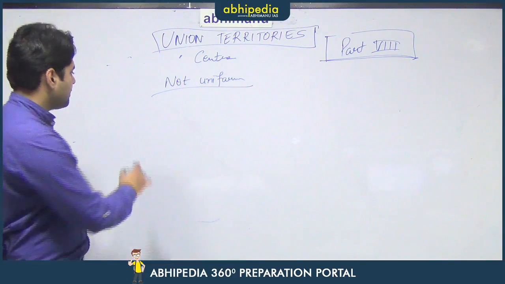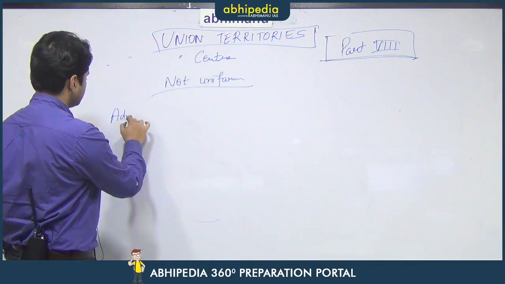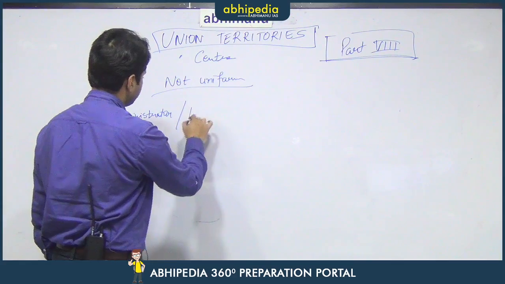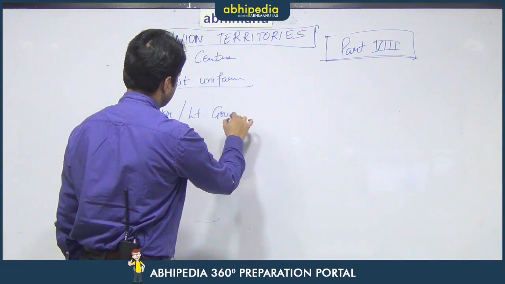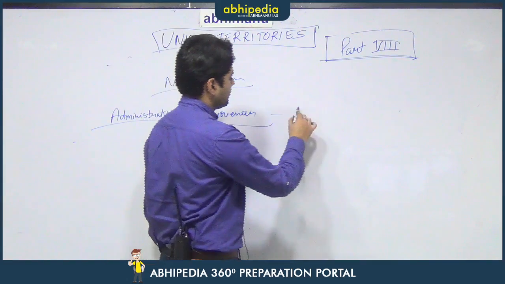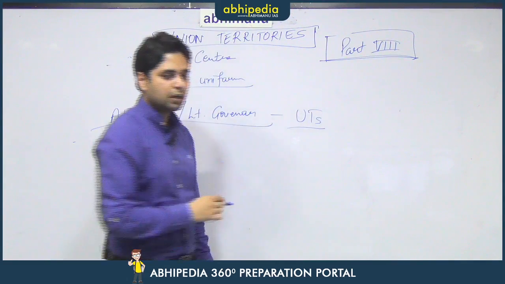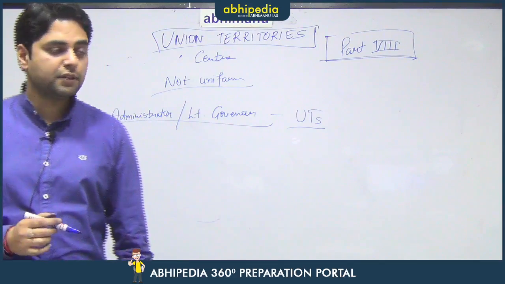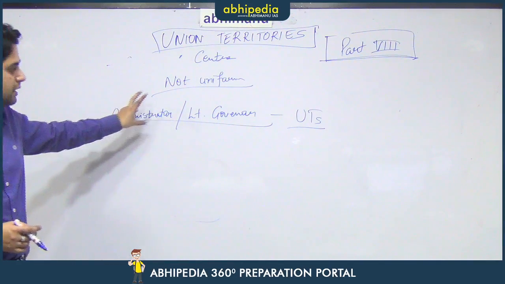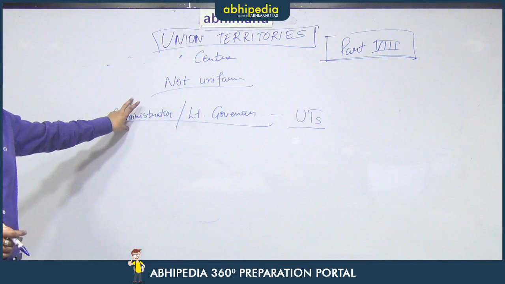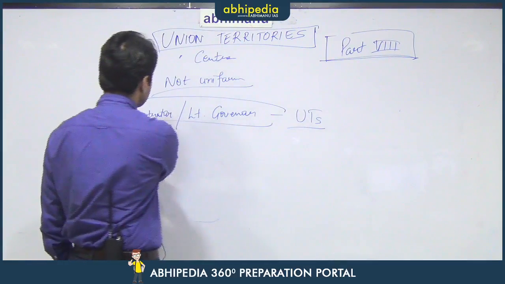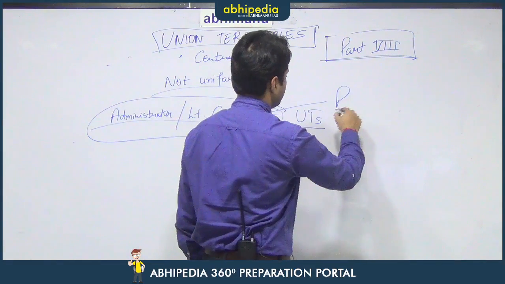Now the administrator or lieutenant governor is the head of a union territory. These are just two terminologies, there is no major difference between the two. So just like there is a governor for every state, there is a lieutenant governor or an administrator for the union territories, and they work directly under the guidance of the President of India.